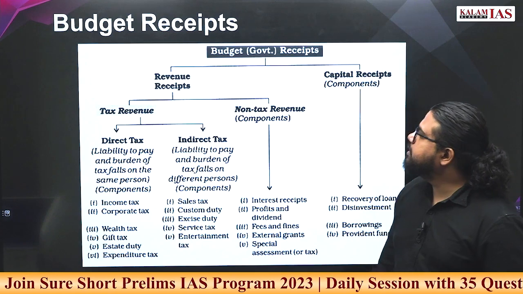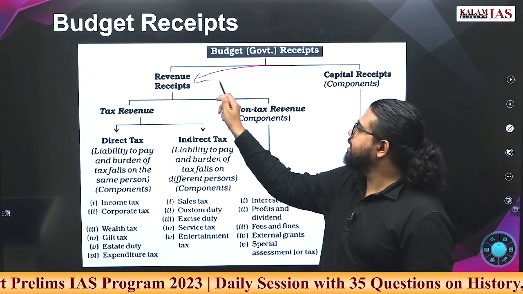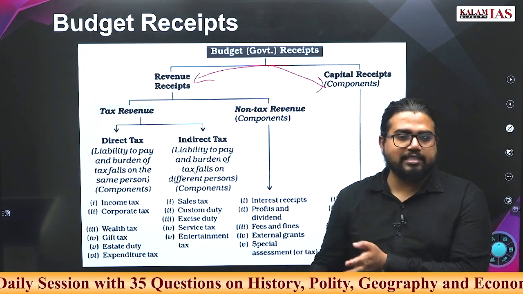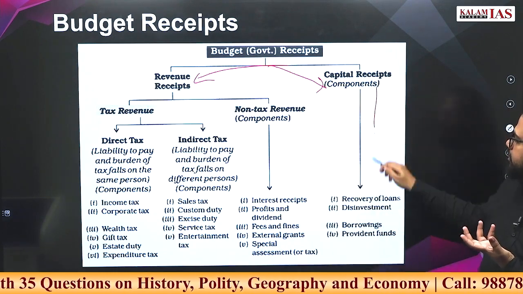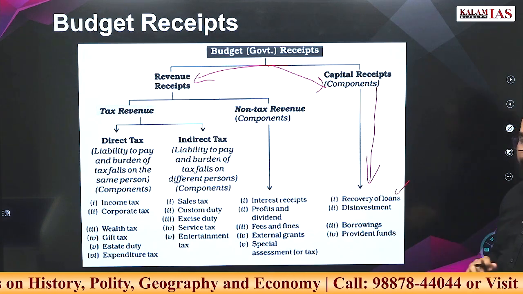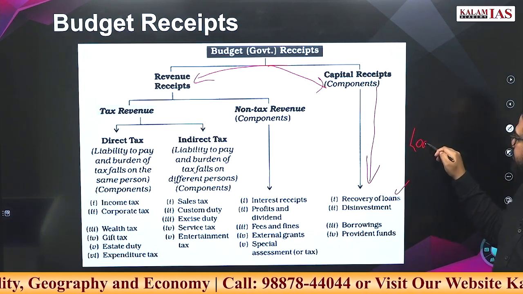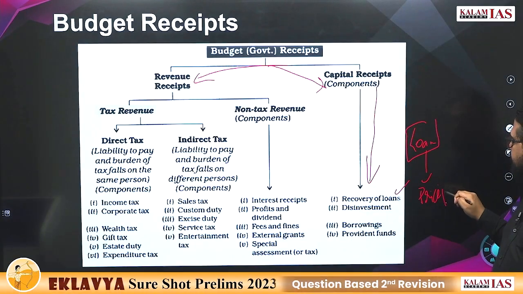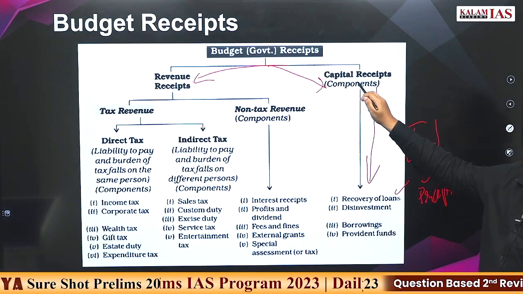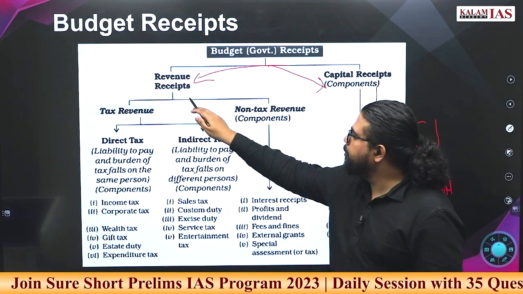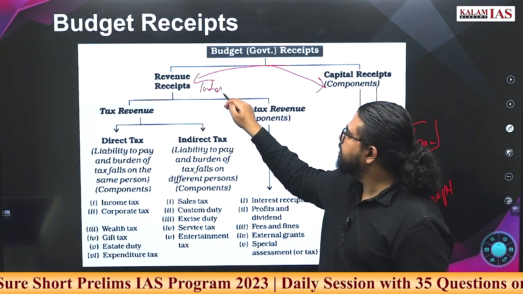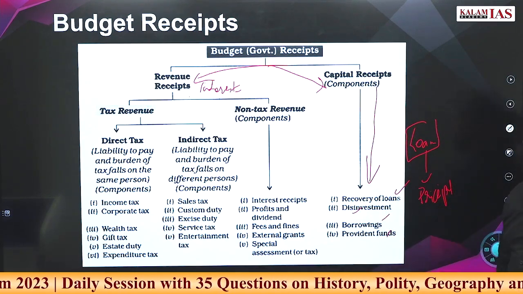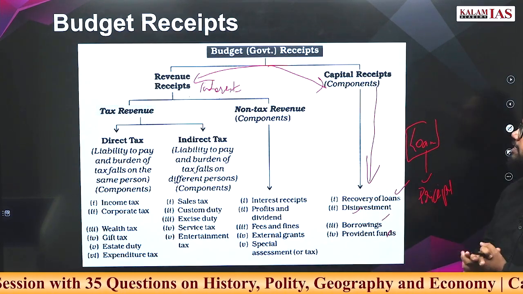What are budget receipts? Budget receipts we can generally classify into 2 sections, revenue receipts and capital receipts. Capital receipts are those where there is creation of some assets, that is, recovery of loans. If a loan is there and some change is happening in the principal, that will come under capital receipts. The interest component will come under revenue receipts. Disinvestment, borrowings, provident fund, all this will go under capital receipts of the budget.